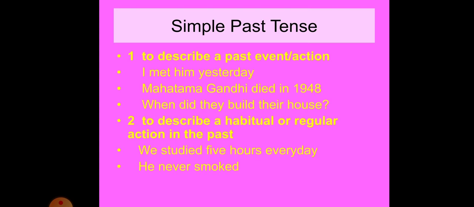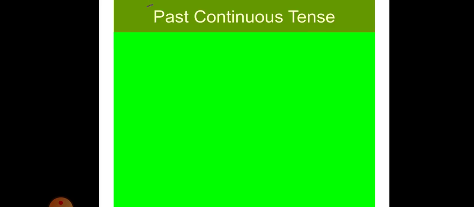Next rule is to describe a habitual or regular action in the past, like we studied 5 hours every day. Means now you are not studying. Earlier you used to study. He never smoked. The action which you did in the past but now you are not doing. Next is past continuous tense.